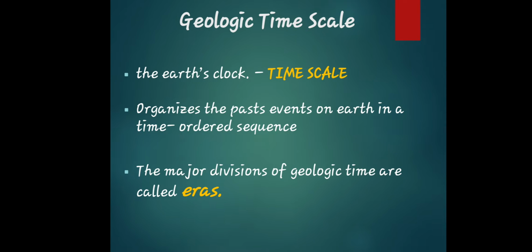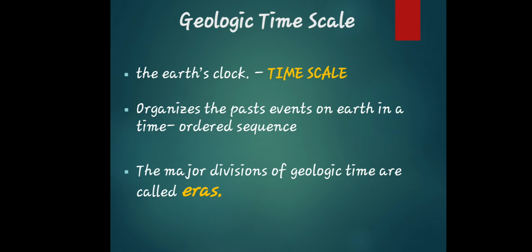Since we've already discussed what is geology and what is happening on the Earth, let's go now to the geological time scale. The Earth's clock is the time scale, of course. It organizes the past events on Earth in a time-ordered sequence. Aside from that, it is the major division of geological time, the so-called eras.